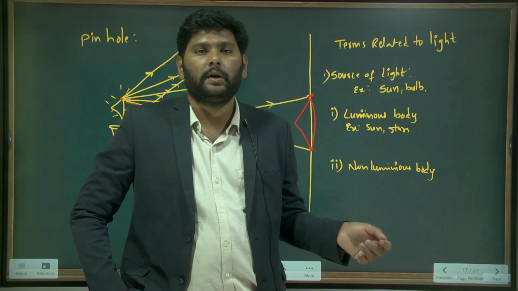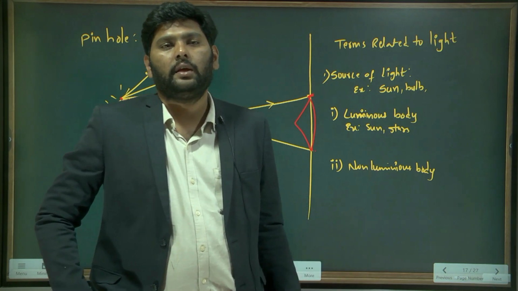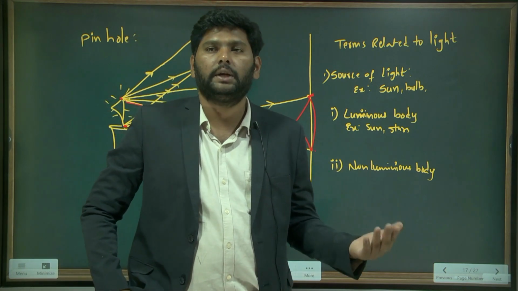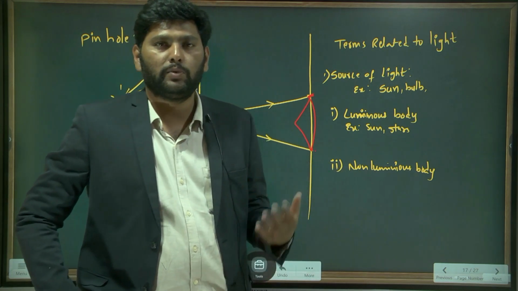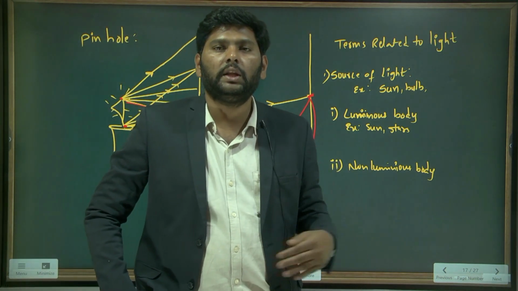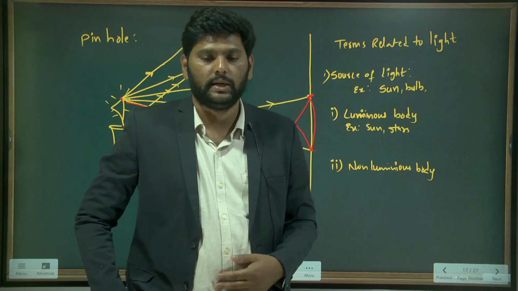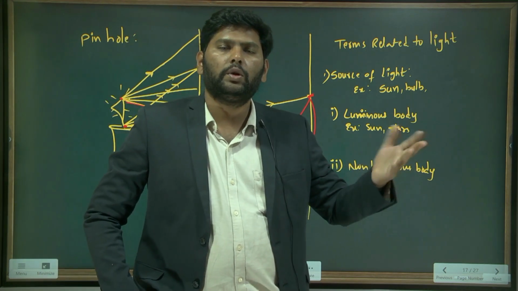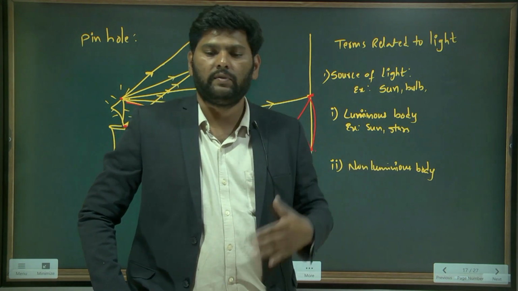So the moon is the best example of a non-luminous body. Every human body, every wall, every object we can take as a non-luminous body, because they are not producing light, they are only reflecting it. So both non-luminous and luminous bodies we can consider as sources of light.